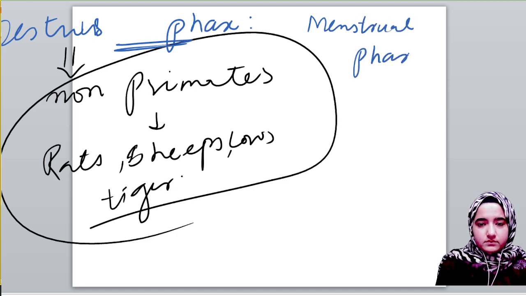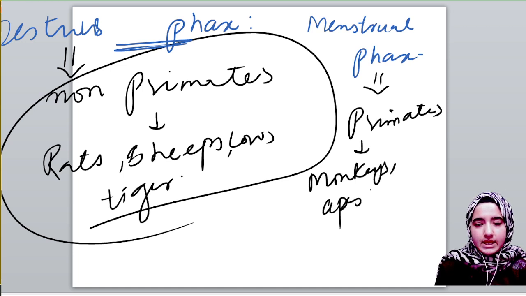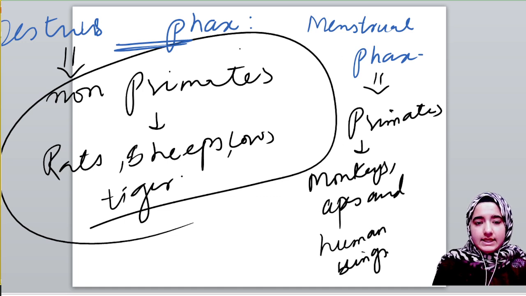The menstrual phase occurs in primates, and primates include monkeys, apes, and human beings.